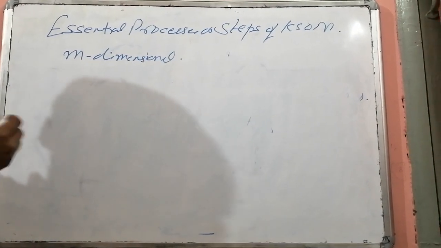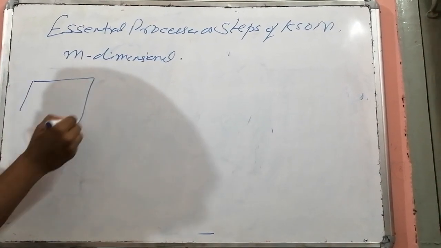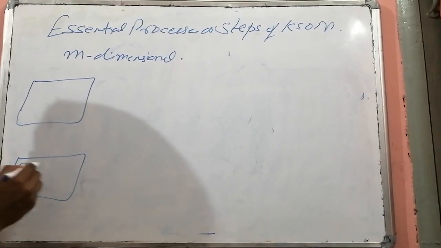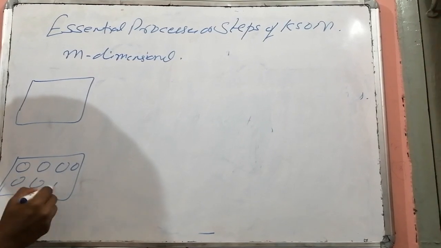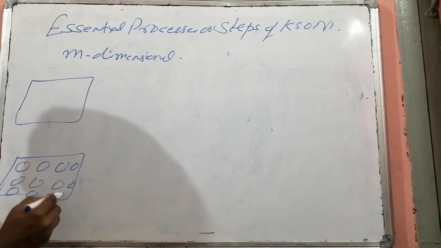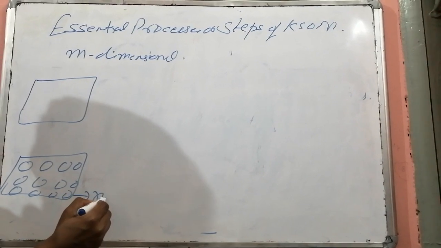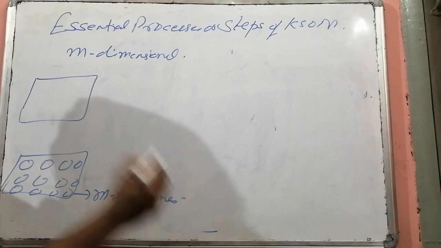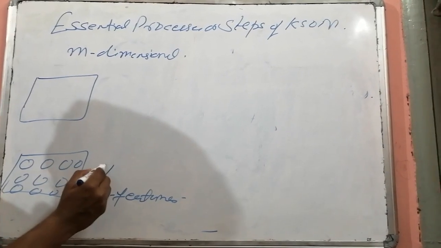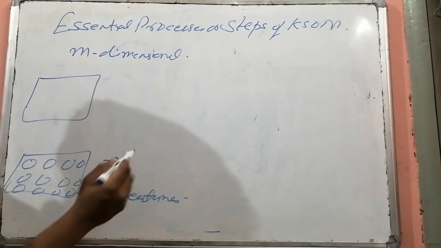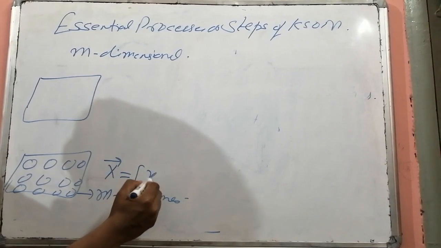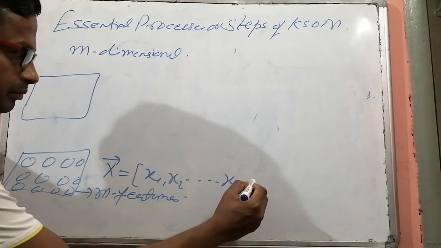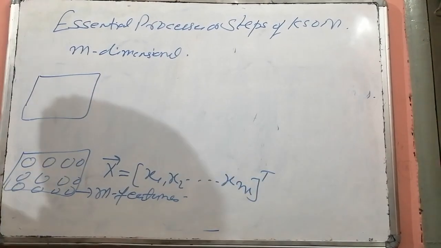Means to say, if we have the output layer and the input layer, then each input vector contains m features, and this vector is denoted by x1, x2 up to xm, and its transpose.